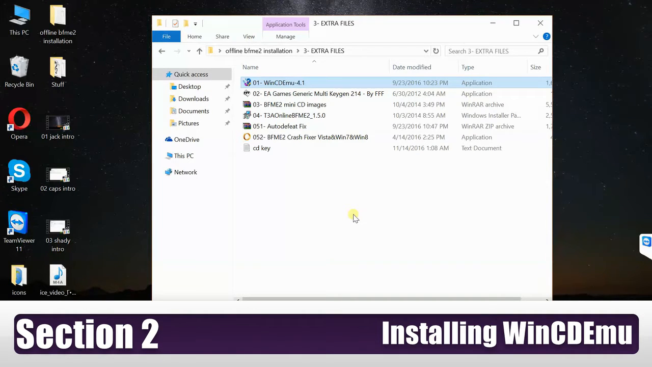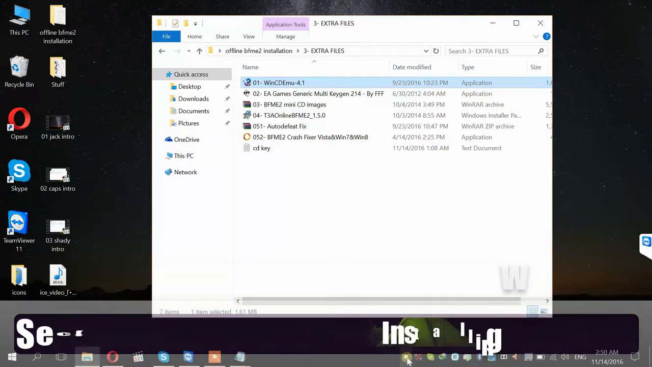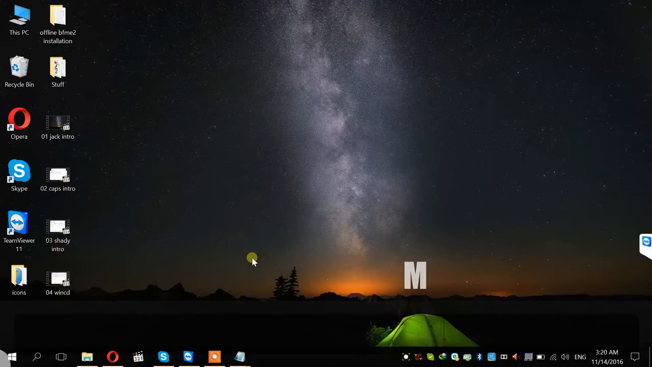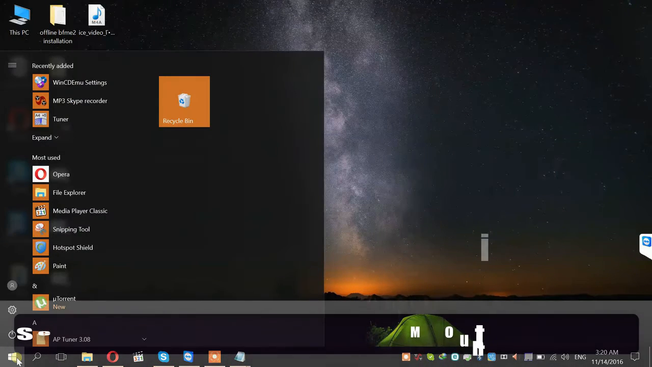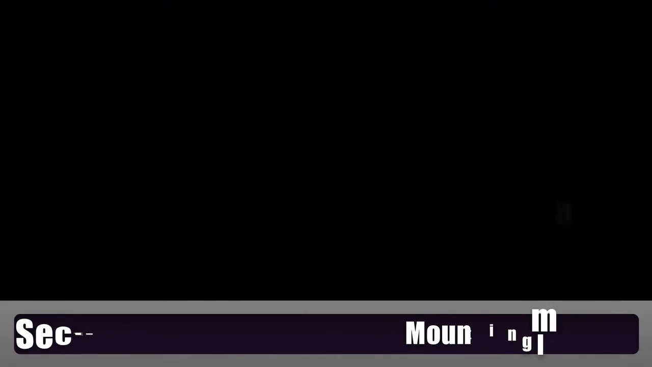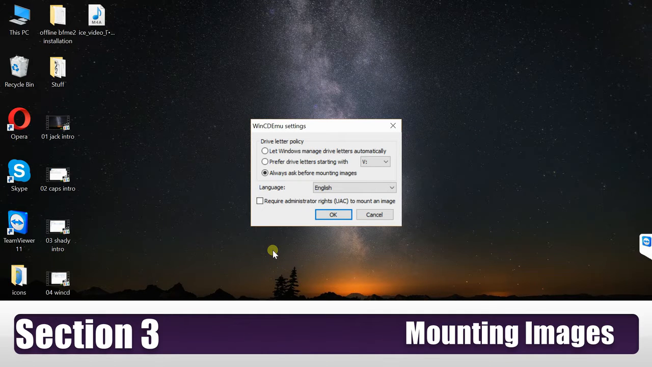Okay, as you guys see, this is a very simple installation. Shadow, I want you to open the Start menu and open WinCDEmu settings. Alright then, so what you'll be seeing at this point is just a black screen. The recording software can't pick this up, but when this happens, this is the user account control pop-up. Whenever this comes up, just click yes.